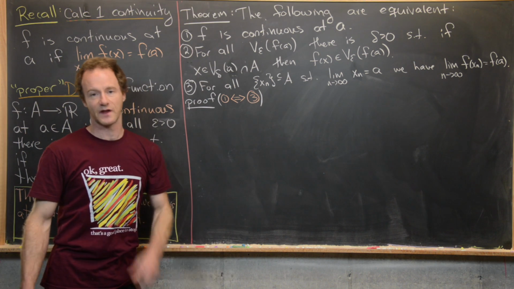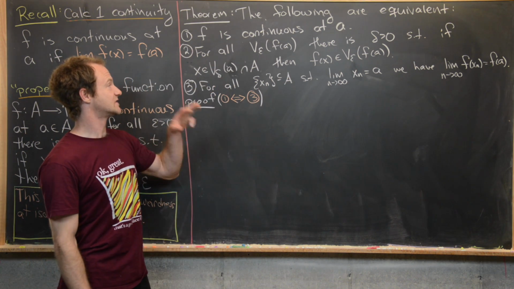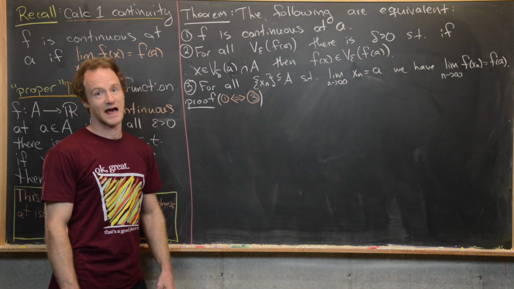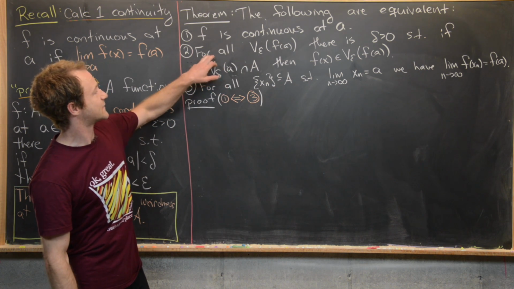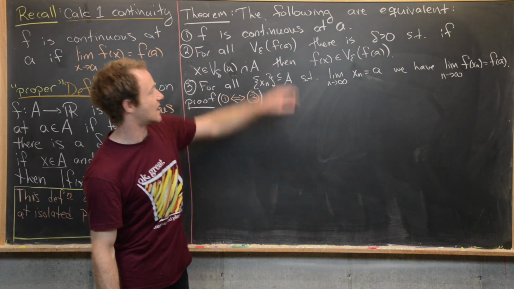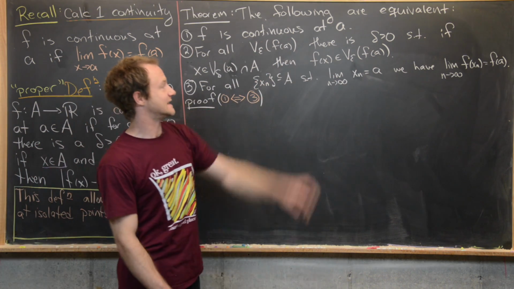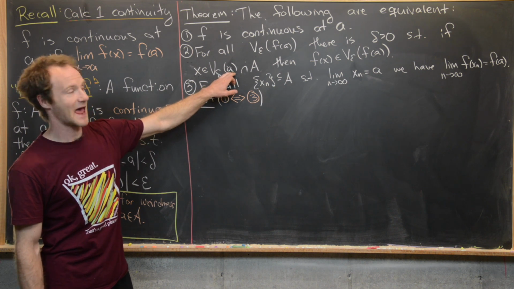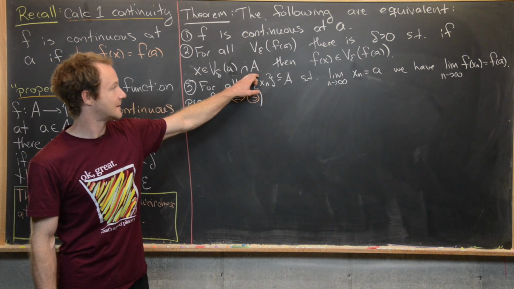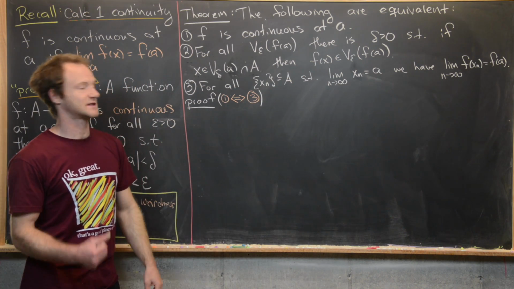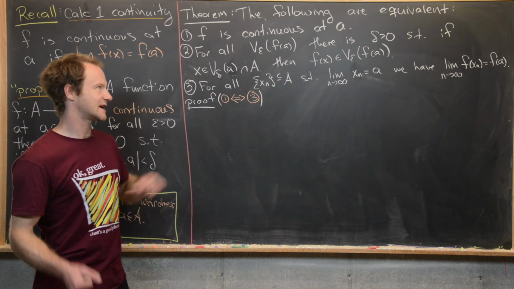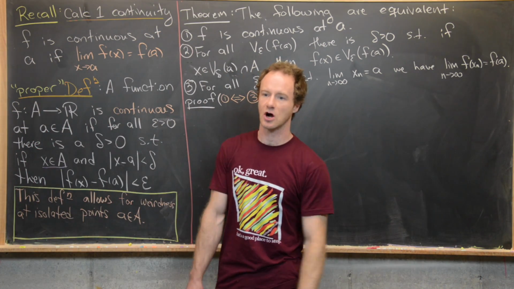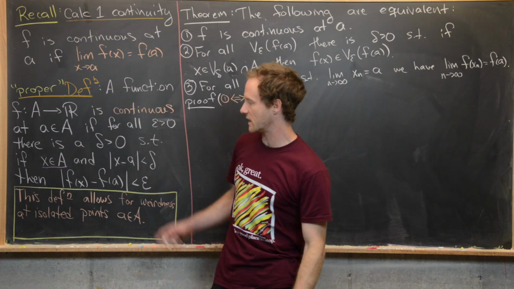So I'll let you guys check that 1 and 2 are equivalent, but essentially what it boils down to is just rewriting these epsilon and delta neighborhoods as inequalities. It says for all epsilon neighborhoods of f(a), there is a delta bigger than 0 such that if x is in the delta neighborhood centered at a intersected with capital A, then f(x) is in the epsilon neighborhood of f(a). So like I said, this is exactly the same as this first condition. We're just exchanging all of these epsilon and delta neighborhoods for their inequalities.